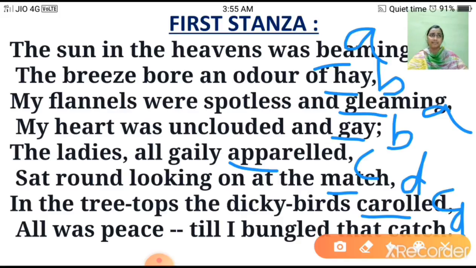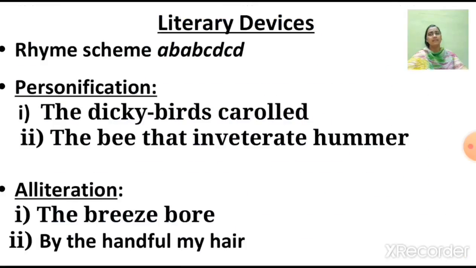Alright. Now students, the next type of device used in this poem is personification. Now, personification is a literary device in which human characteristics are given to inanimate objects or other creatures that are not human.